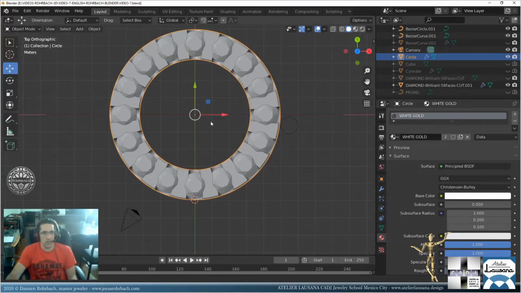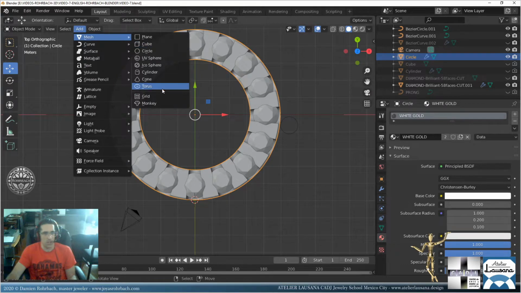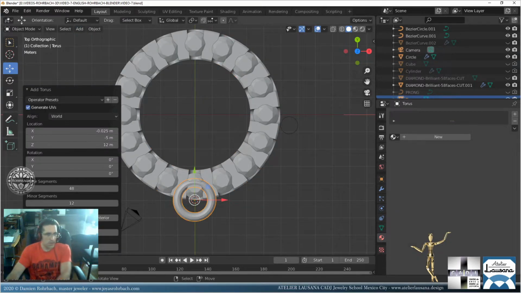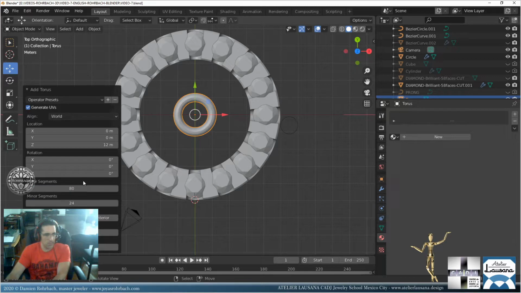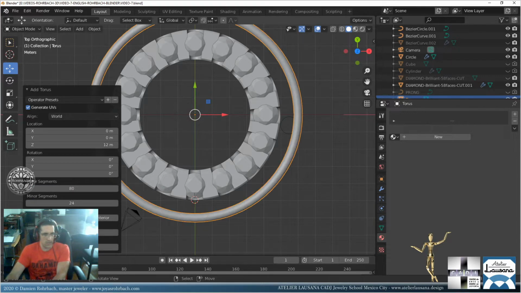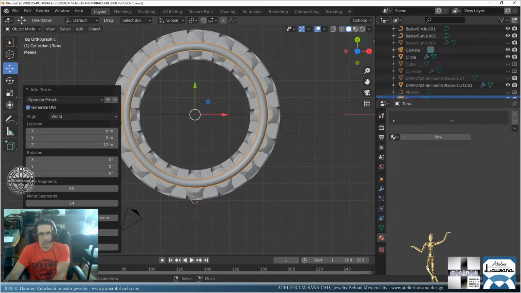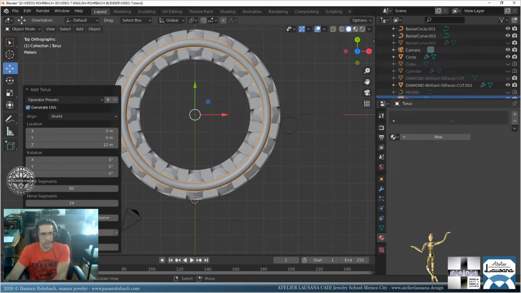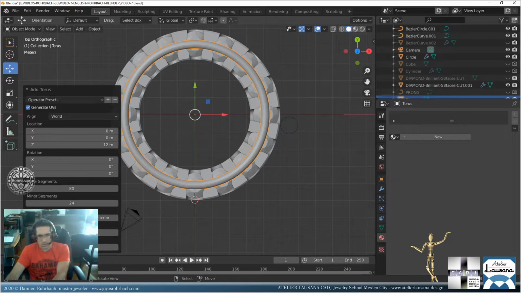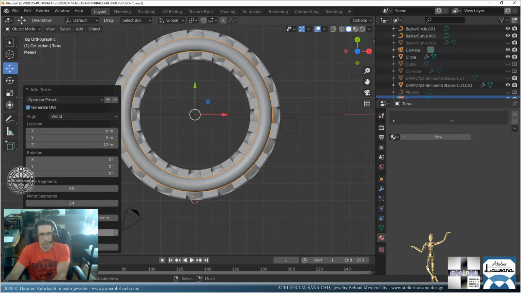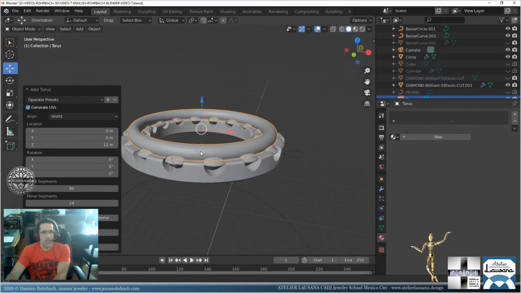Okay, another cut is just the middle channel. So let's go to Mesh, Torus. Okay, this one we are going to center somewhere like there, a bit higher. Okay, segments 80, major 24. Then the size there is like, I don't know, 6, 4. Yeah, 4, 2. So it's 4, 1. So it centers. Okay, and thickness would be at 0.4. We should be pretty good. All right, that's pretty good.